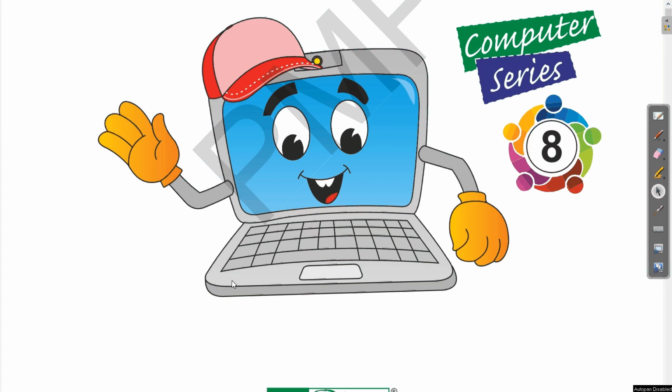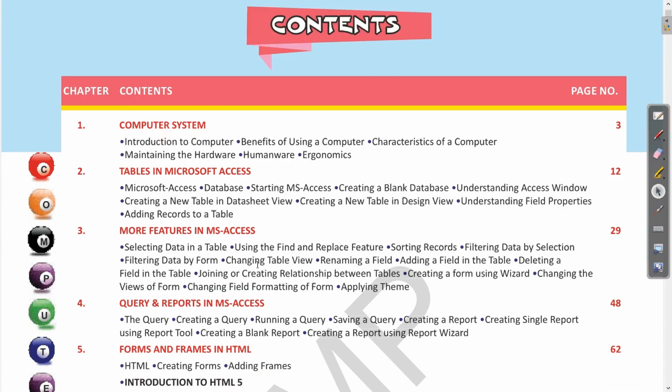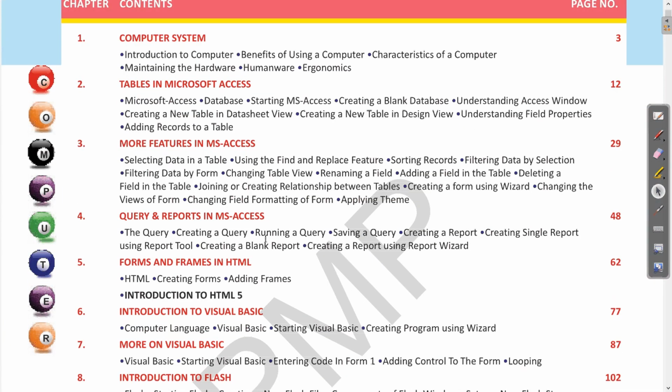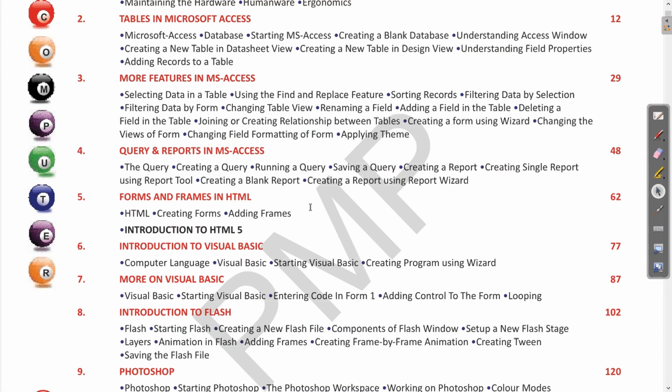Now let's see the syllabus of this year, what we are going to read in class 8. This year we are going to have an introduction to Microsoft Access, some other features of Microsoft Access, then queries and reports in MS Access. After that we'll also study HTML in more detail, that is forms and frames. Then Visual Basic, these are the new software which we'll study in this class. Visual Basic, then Flash and Photoshop.